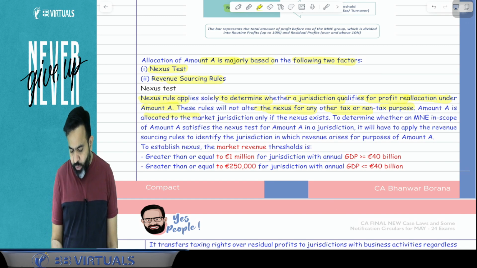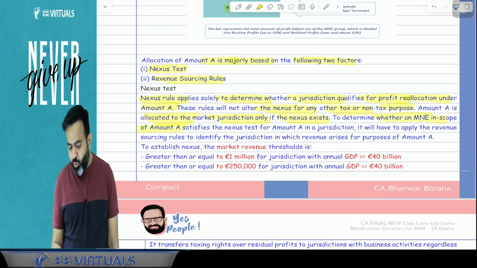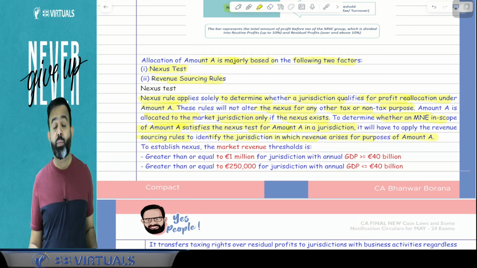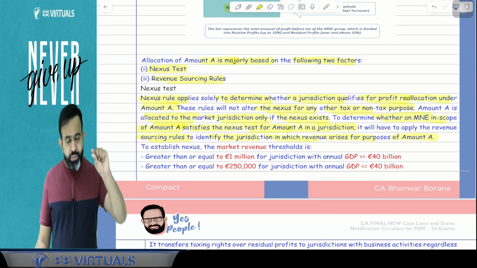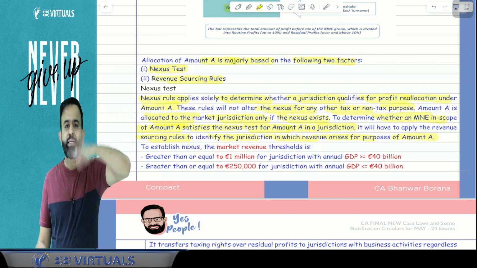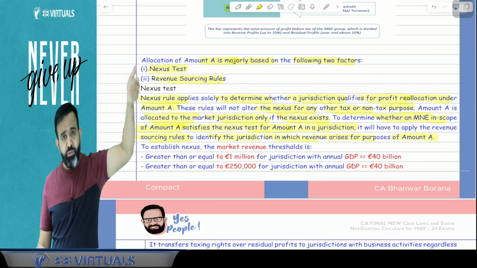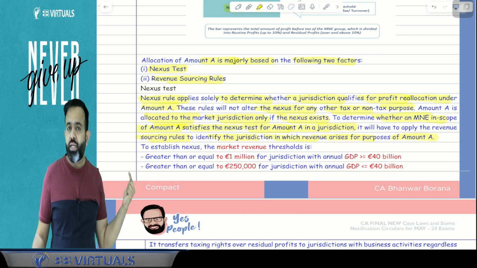Amount A is allocated to the market jurisdiction only if the nexus exists. To determine whether the M&E in scope of Amount A satisfies the nexus test for Amount A in a jurisdiction, it will have to apply the revenue sourcing rules to identify the jurisdiction in which revenue arises for the purpose of Amount A. Now guys, out of the profit in excess of 10%, 25% will be allocated to the other countries.